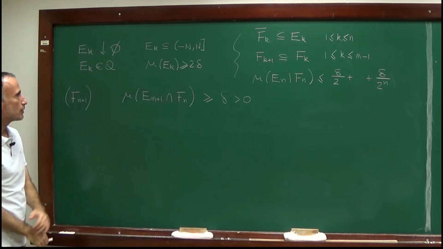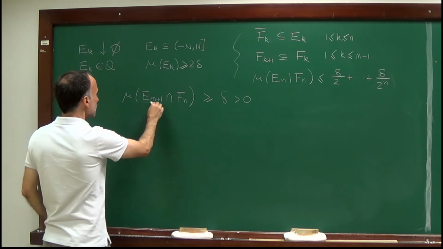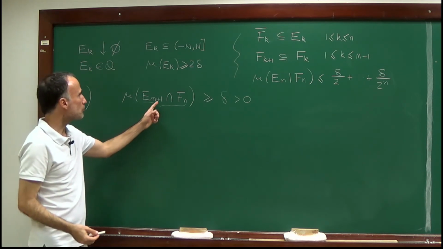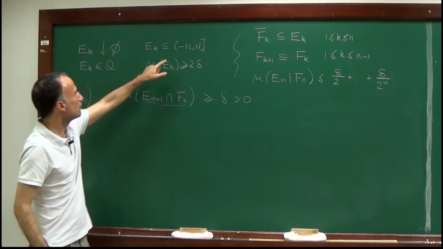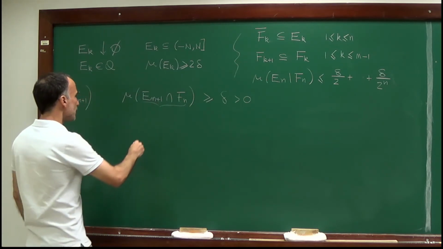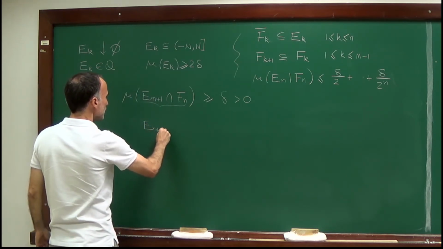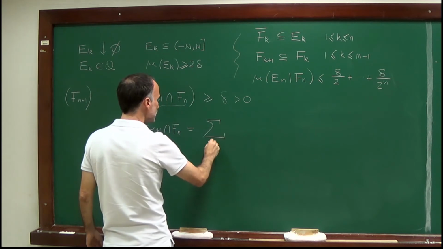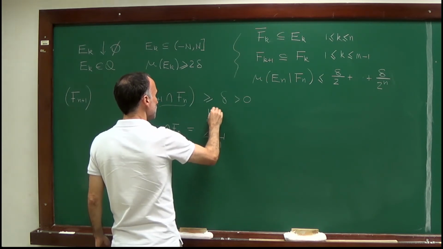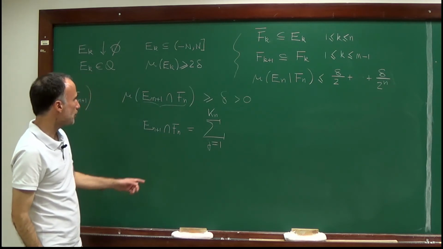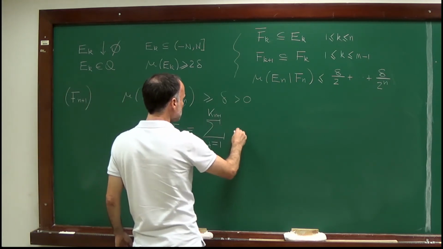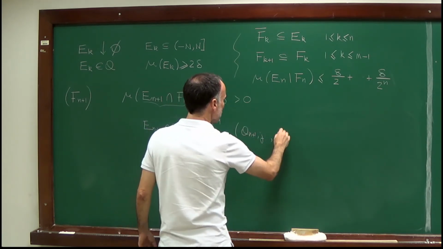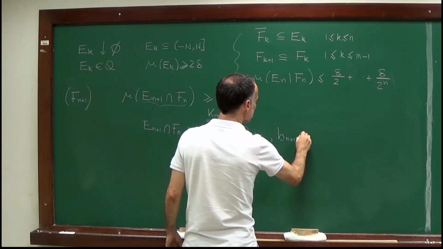Now, once we have that bound, we can argue that this is a non-empty set, which is an element of the algebra, because En+1 and Fn are elements of the algebra, and they are contained in this interval minus n, which means that En+1 intersection Fn can be written as the disjoint union, j from 1 up to kn maybe plus 1, of intervals of type an+1,j, bn+1,j.